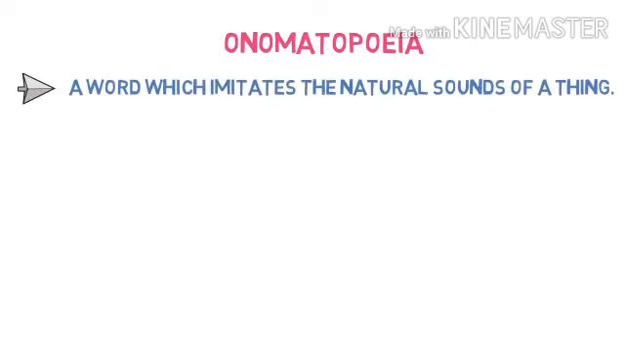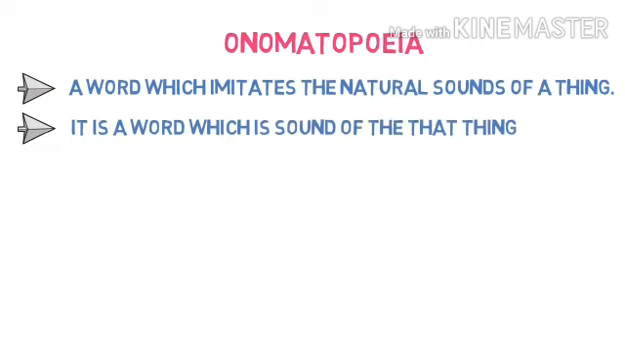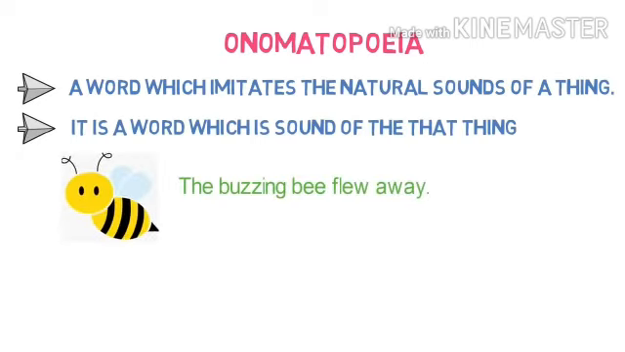Onomatopoeia. An onomatopoeia is defined as a word which imitates the natural sound of a thing. That is, it is a word which is the sound of that thing. Let's understand it with some examples. The buzzing bee flew away. What is the sound of a bee? It is buzz. In this statement, we are using the sound of a bee, buzzing. It is onomatopoeia.